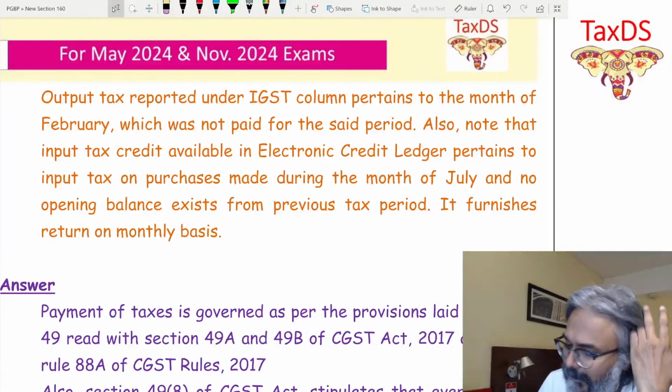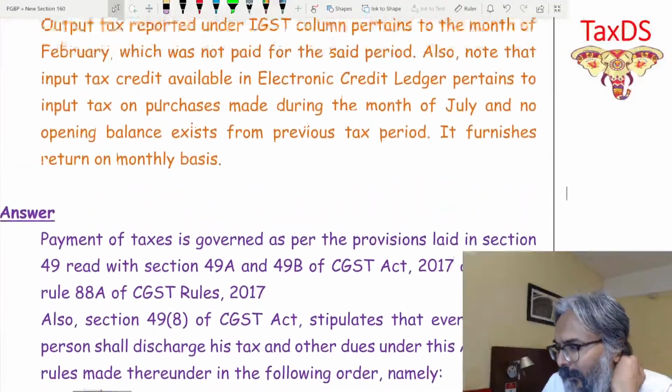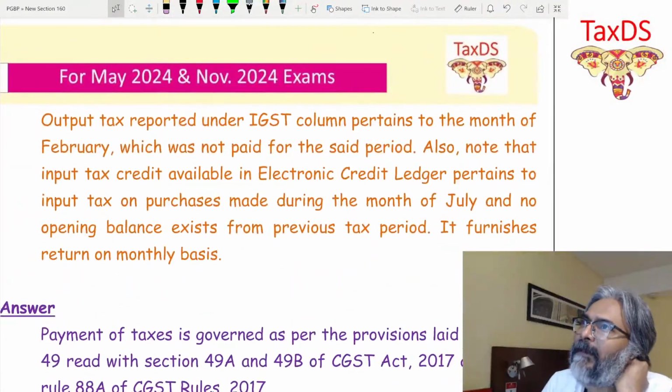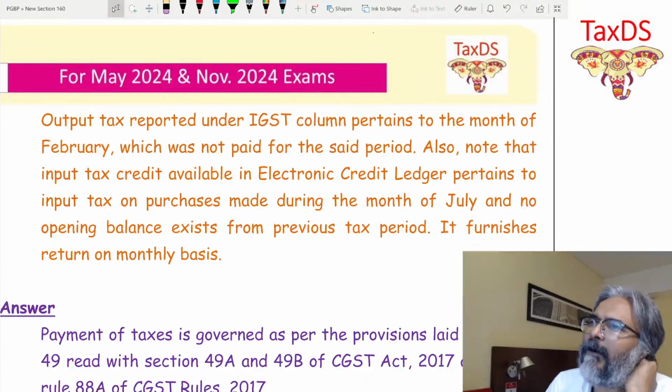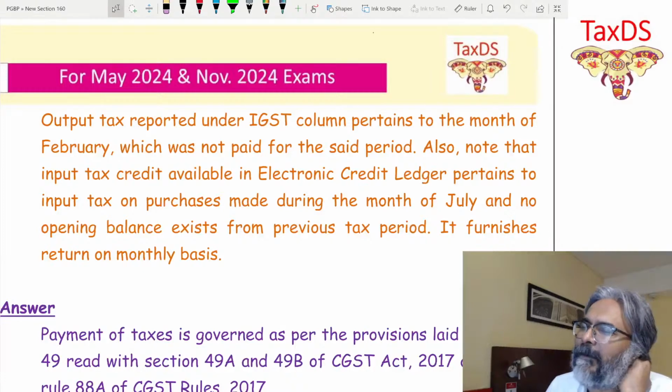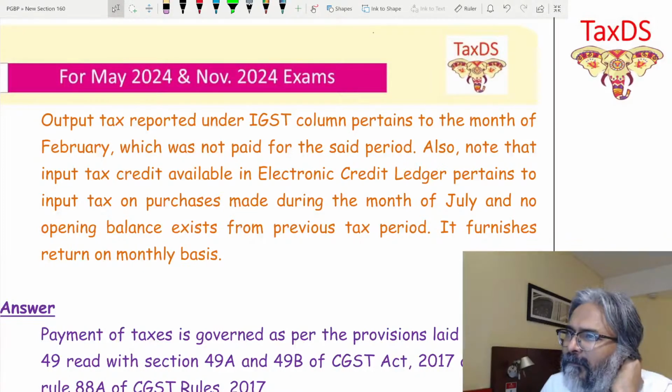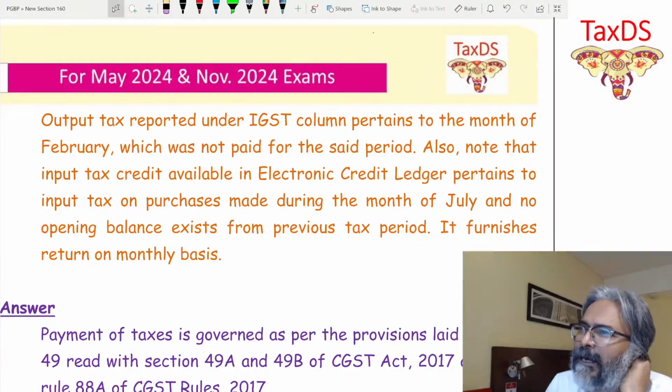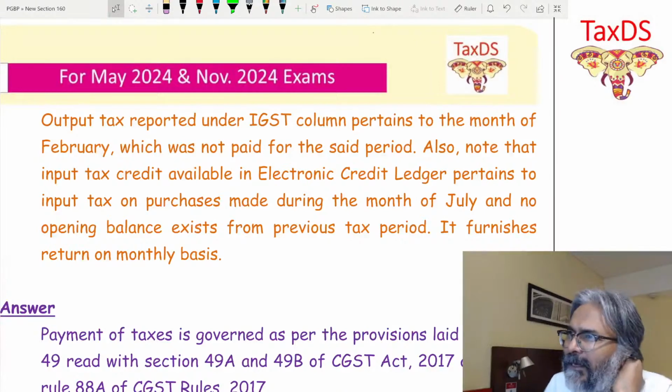That's exactly the point. Now, students, tell me when you will use your ITC, whatever is the mode of your payment, through ITC or through cash.